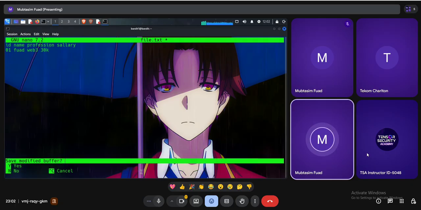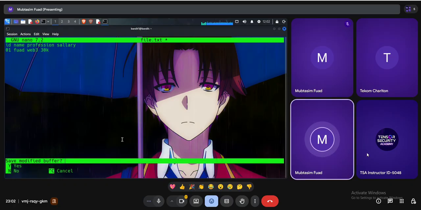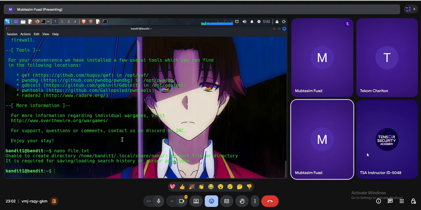Control O, Control X. I say Control O. Maybe I don't have the permission. Okay. Permission denied, because we don't have the permission for writing anything here. I'm not in my current computer, I'm logged in as someone else, because I have logged in remotely in another system. So that's why they are not giving any permission to us. Okay, that's the issue. But if I show you some advanced commands, let's see.